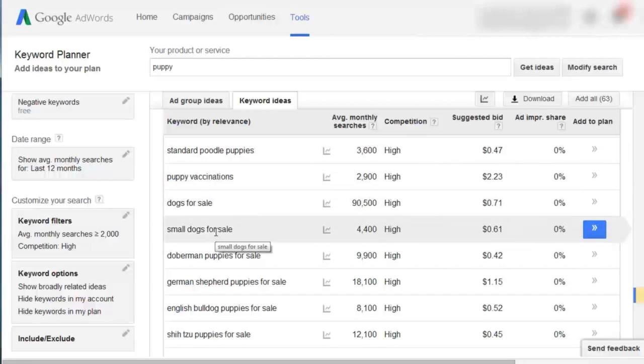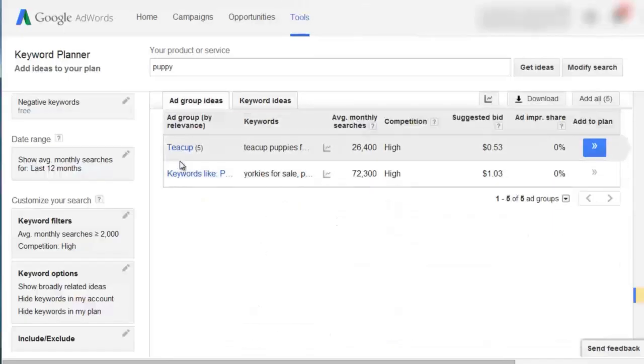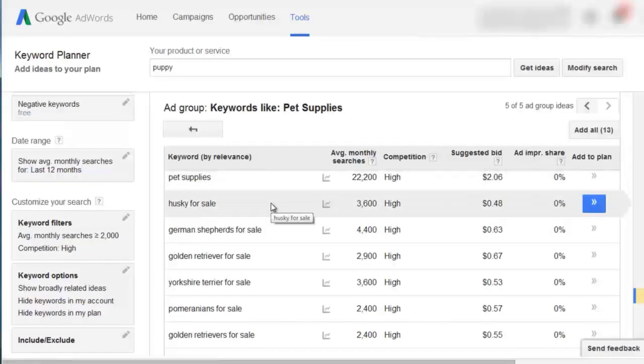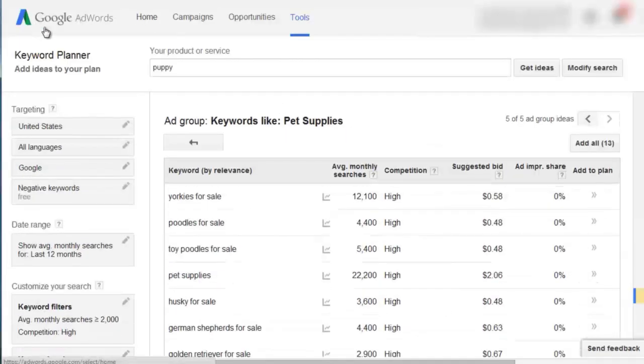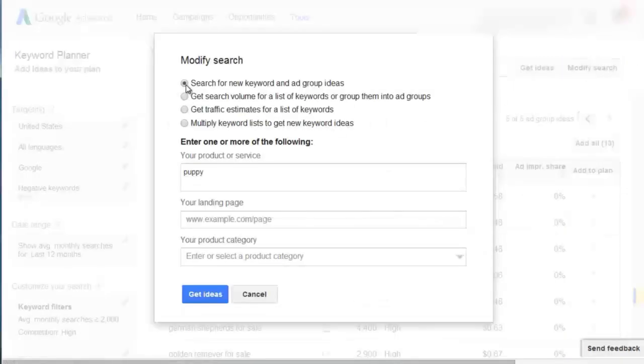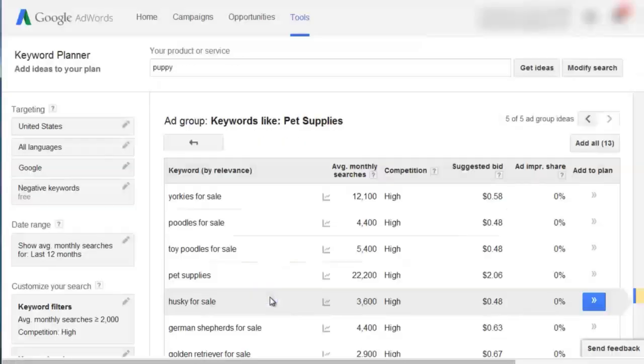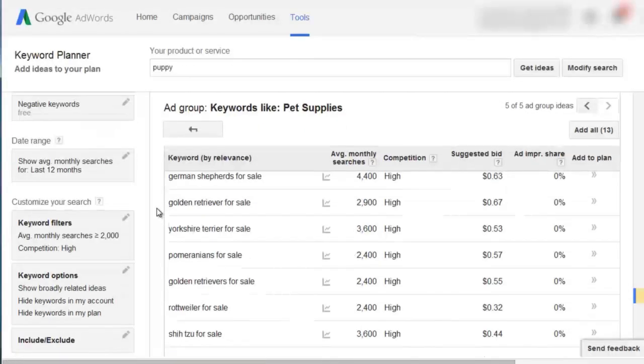Then we have the Ad Groups Ideas tab here, and if you click on this, just to give you some examples, you can see keywords that are related to pet supplies. If you want to tackle Google AdWords here and just start adding this to your plan, you could easily do that as well. You can also modify your search at the very top, and you can do the other 4 different searches here, but we're not getting into that right now. That's really how to use this quite effectively.